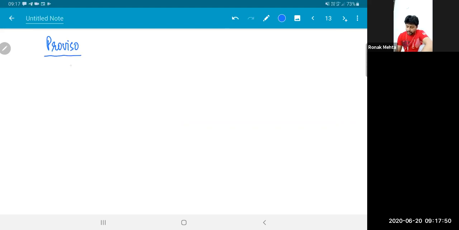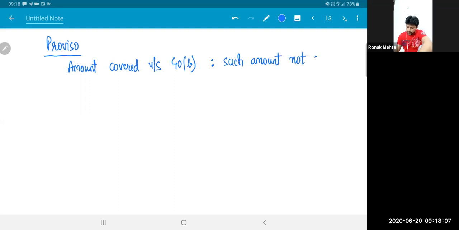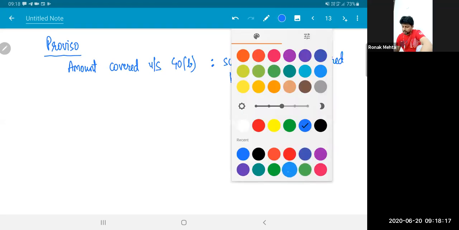It says if there is any amount which is covered under section 40B, then such amount is not to be covered under this section 28. Now that means we got to interpret what this means.